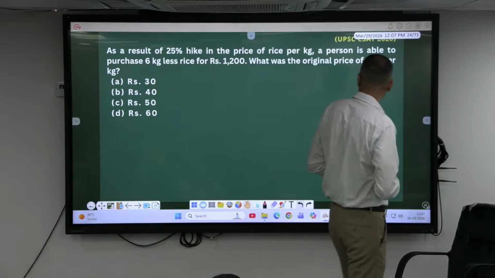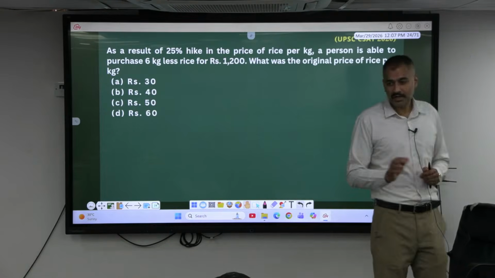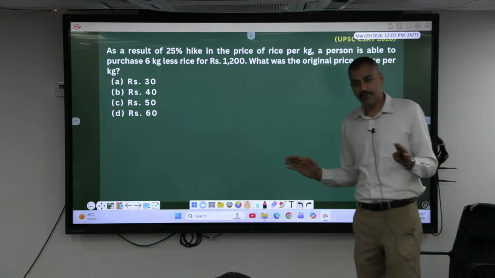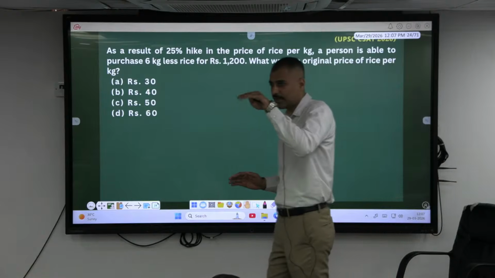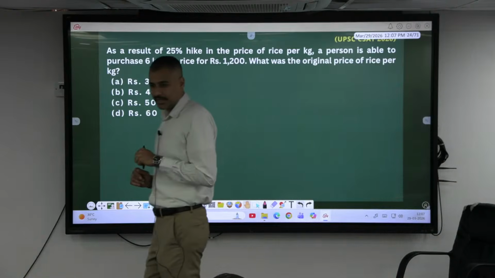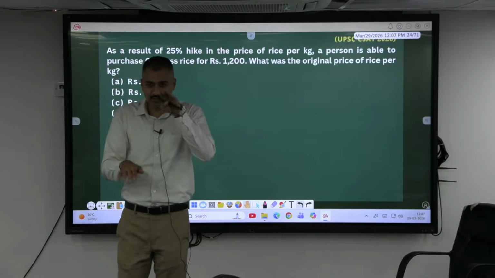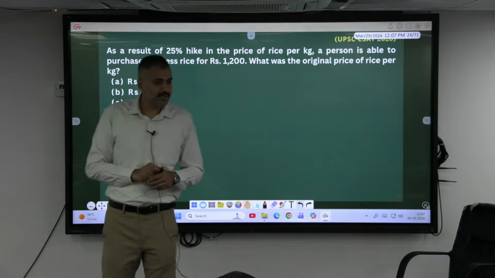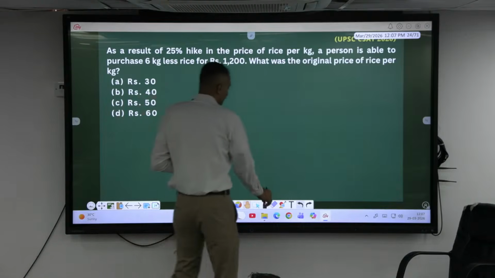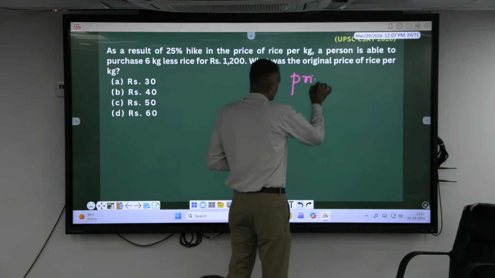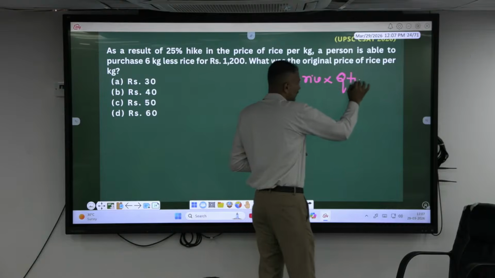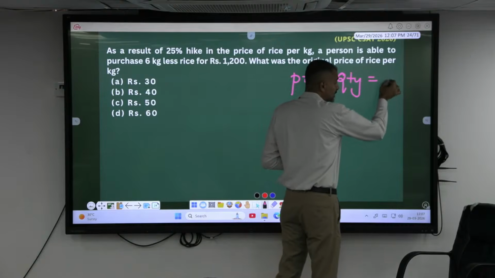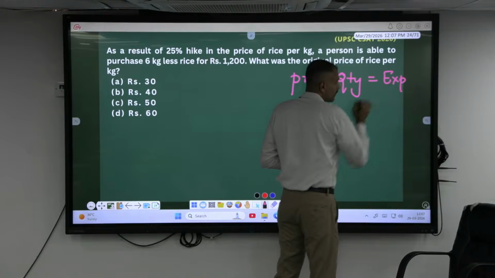What is the money she is having? The housewife is having how much money? 1200. That's a fixed money, fixed budget. When you have a fixed budget, if the price goes up, what happens? So quantity and price are what? Inversely proportional. Isn't it? Right? So price into quantity is equal to what? Budget, or else expenditure.